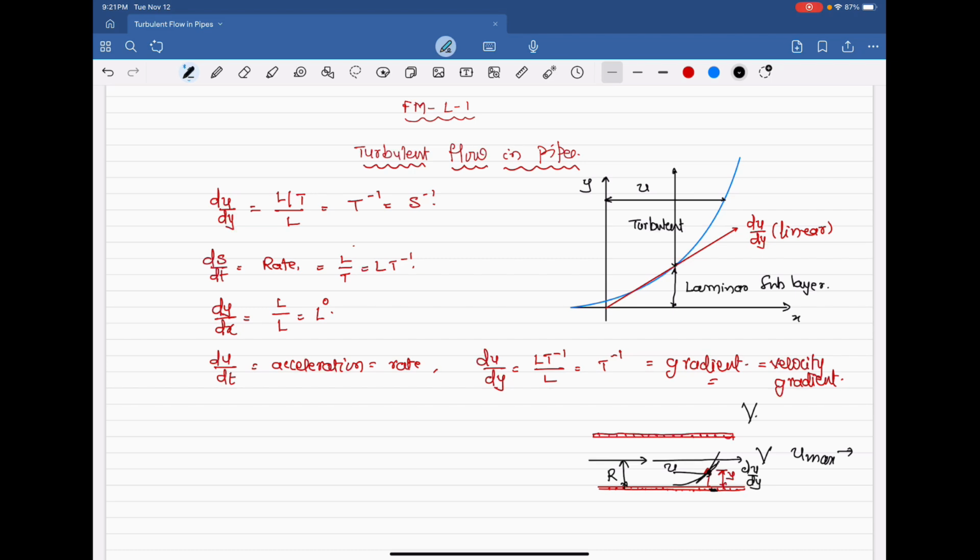We can even say capital V mean, because velocities are changing from wall velocity to centerline velocity, and a profile is made. Let us assume it's a parabolic profile. The upper part, wherever velocities are less, there will be laminar flow. What is the Reynolds number? Reynolds number is rho V d by mu.